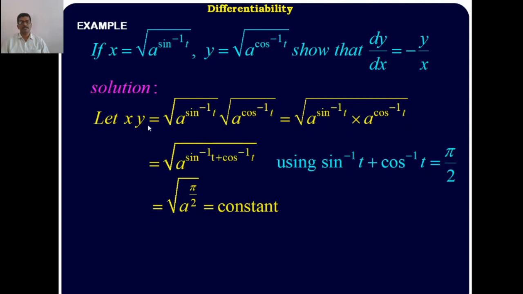Right? Here x into y is constant, then differentiating x into y with respect to x, the product of two functions: the first function is x, the derivative of the second function is dy upon dx, plus the second function is y, the derivative of x with respect to x is 1, and the derivative of a constant is 0. Rewrite x into dy upon dx is equal to minus y, therefore dy upon dx equals minus y by x. This is one method.